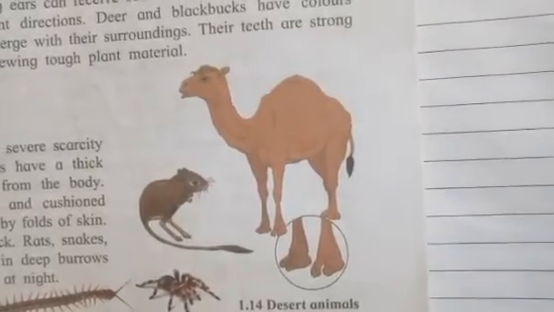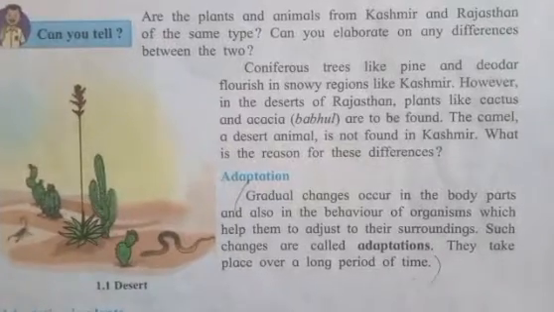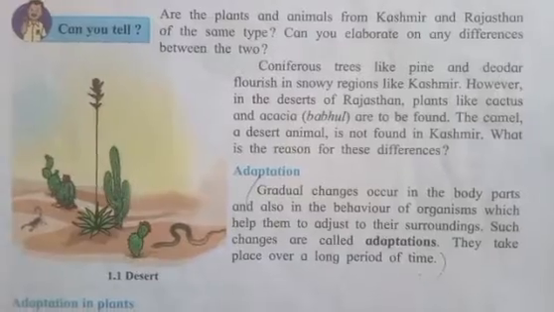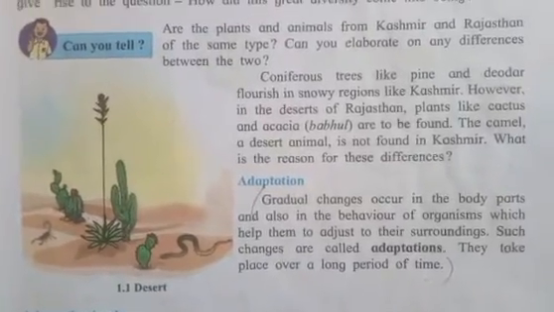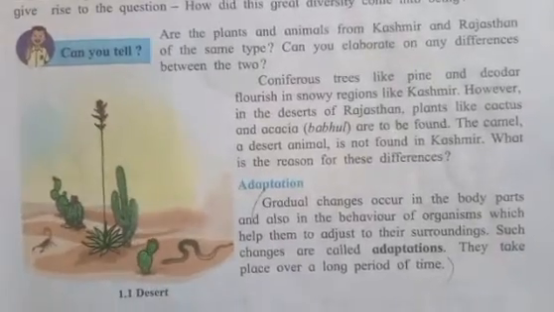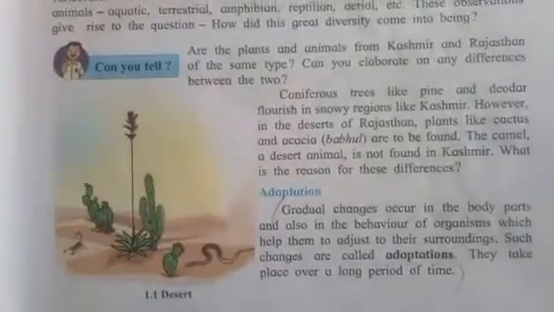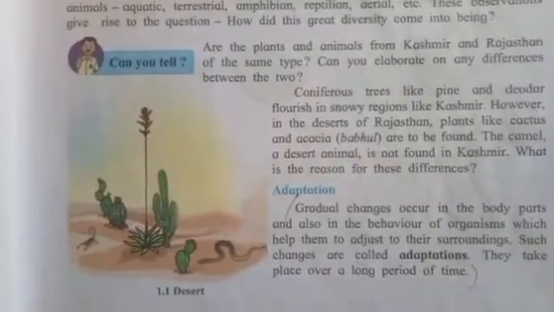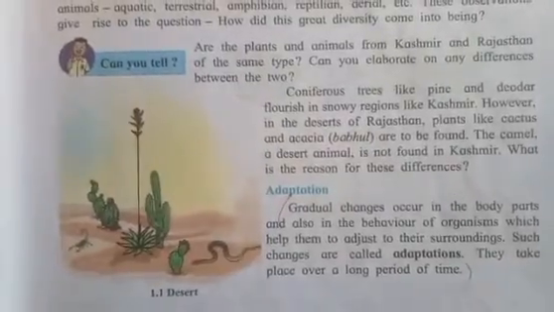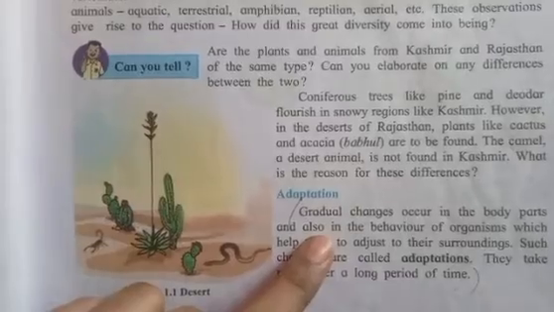Have you ever thought? So the reason behind these kinds of differences, that some animals are found only in a particular region. For example, camel is found only in desert areas, and some trees, for example cactus, are found only in desert areas. And trees like the deodar tree are mostly found in cold areas. So what is the reason? The reason is adaptation.